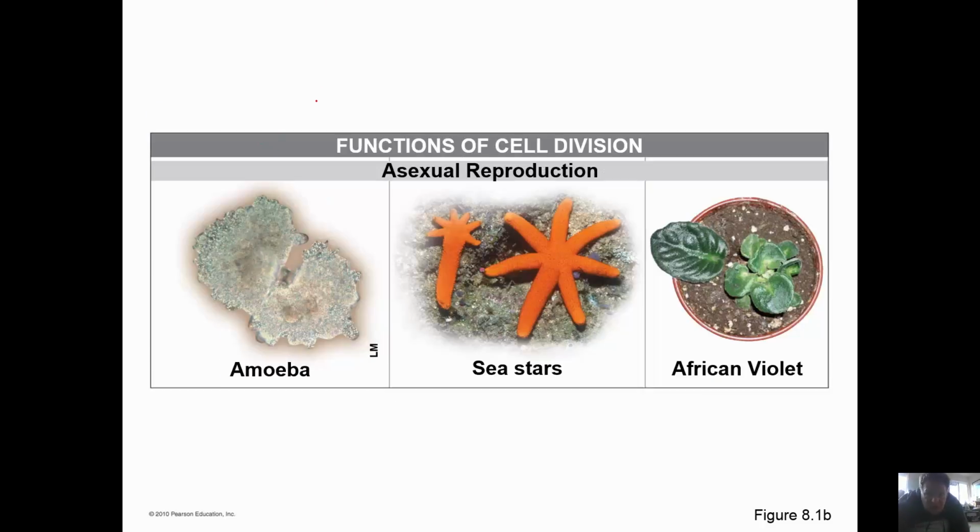Cell division can also be cell reproduction. So when an amoeba divides, it's reproducing. Even though the cell is just making a copy of itself, this is cell reproduction. Asexual reproduction can occur in things like sea stars and the African violet, where parts of a multicellular organism just do the process of growth to make other individuals.